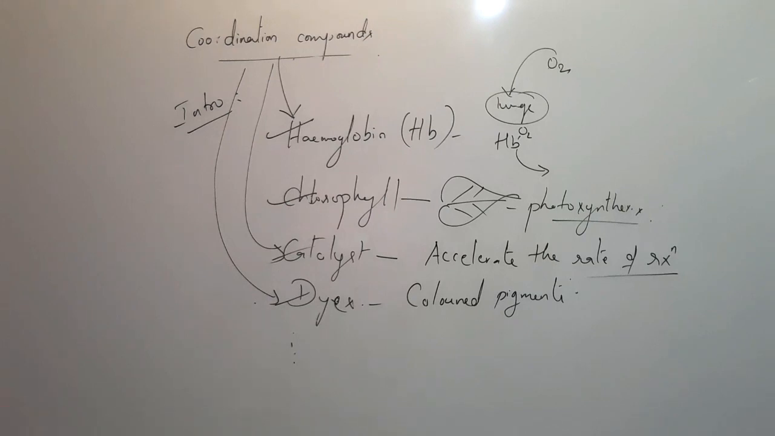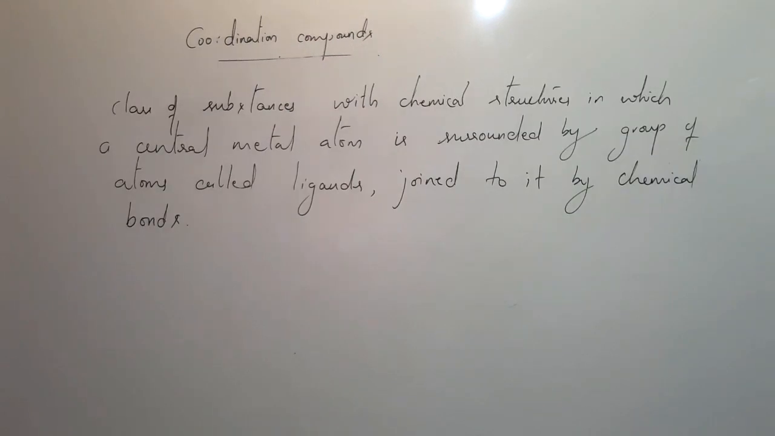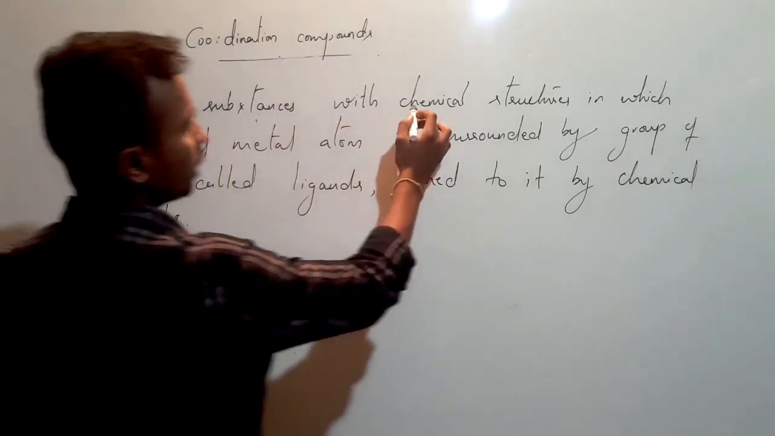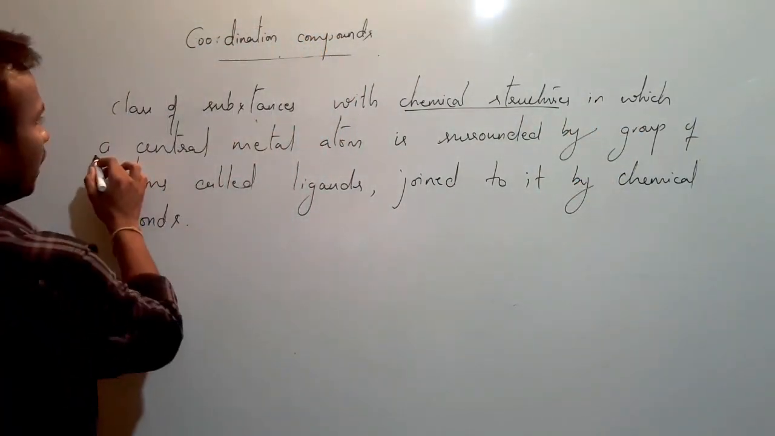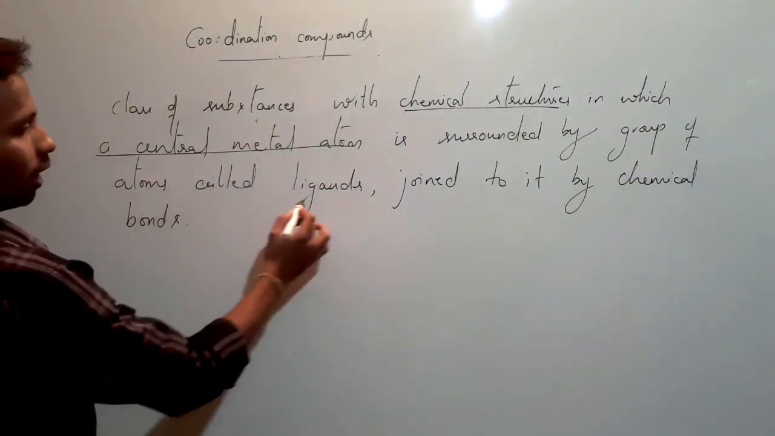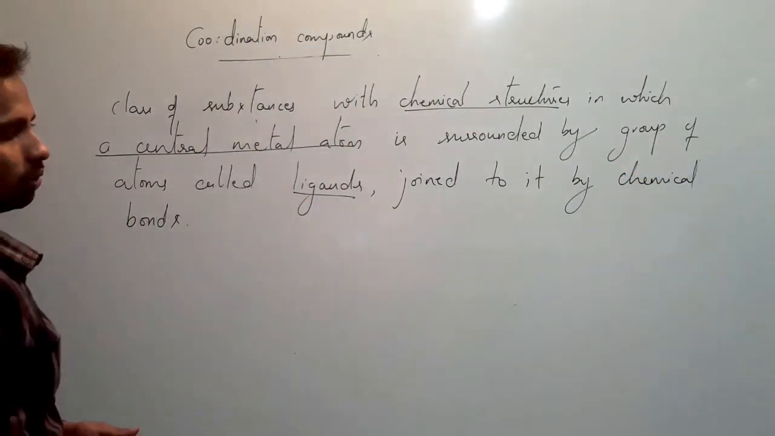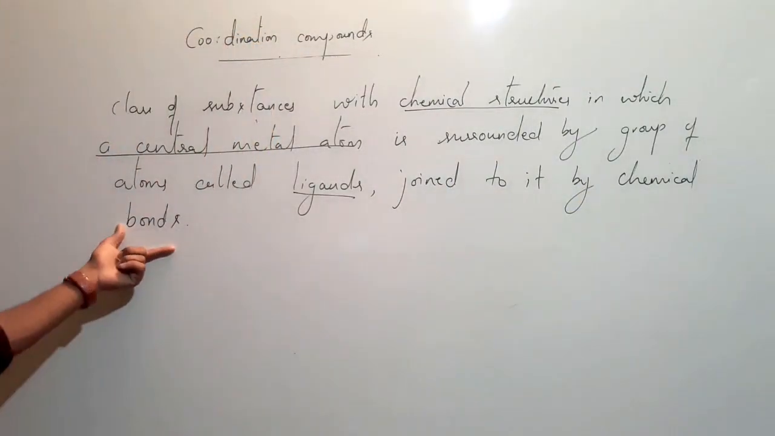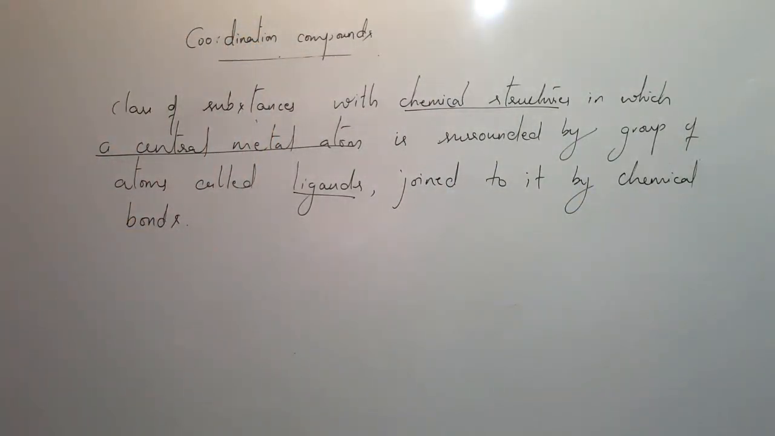Now we will move towards the definition of coordination compound. Take the definition. What are coordination compounds? They are a class of substances with chemical structures in which a central metal atom is surrounded by a group of atoms called ligands, joined to it by chemical bonds. In order to conserve the video size, I am writing the definition and reducing the video size. Now let me explain by taking an example.